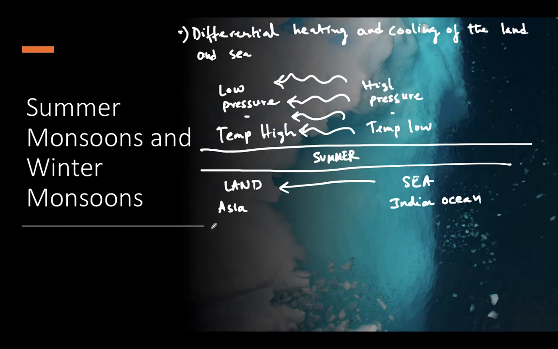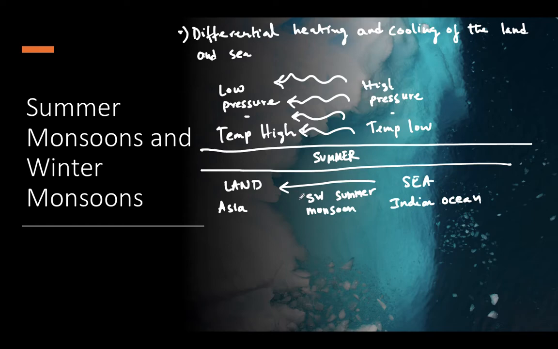Is it clear? Now as they blow from sea to land, they bring heavy rainfall in some parts of the Indian subcontinent. And the summer monsoon which blows from the southwest is called the southwest summer monsoon. So the summer monsoon which blows from the southwest side, from the Indian Ocean, is called southwest summer monsoon.